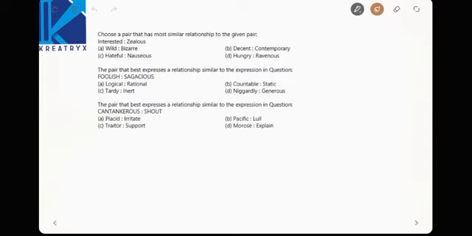Choose a pair that has most similar relationship to the given pair. Interested, jealous. See here, interested means having some affection. Jealous means having cowardness, having the same relationship. Observe the things there. Decent, contemporary are similar meanings, right? The relationship between opposite things, it must be opposite.